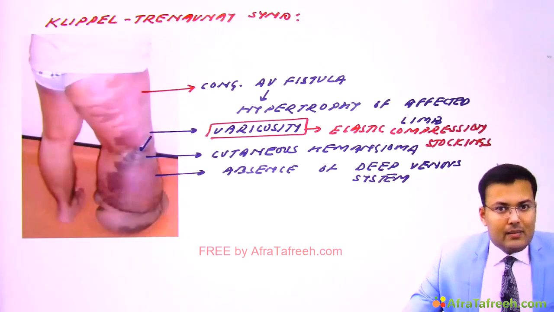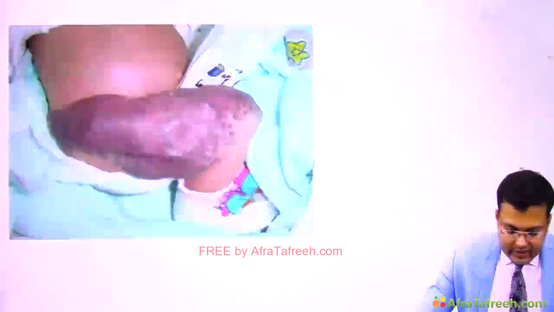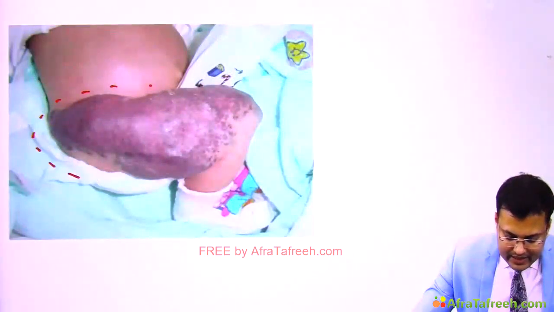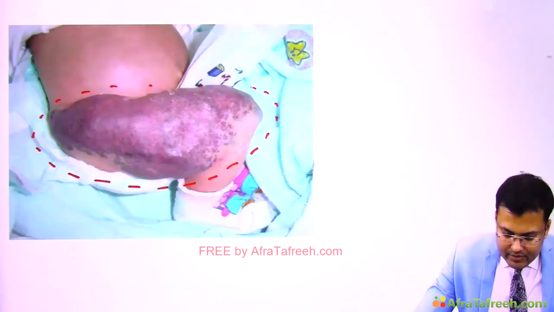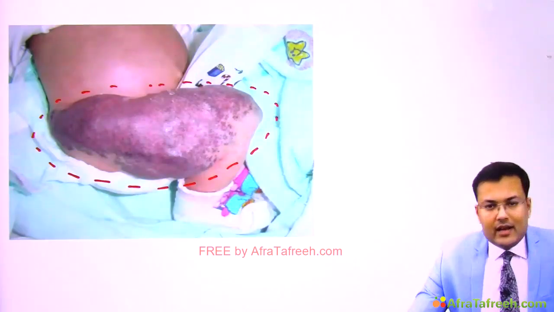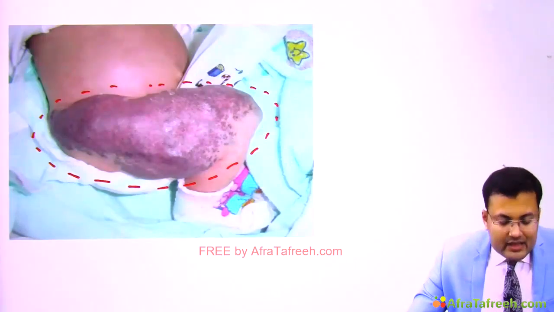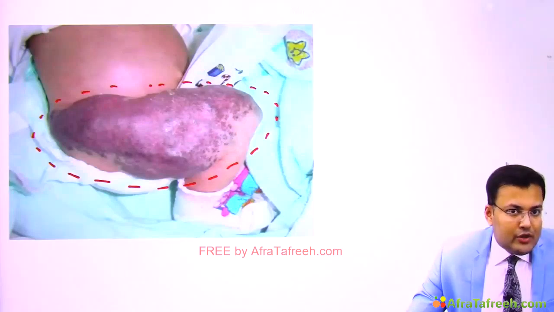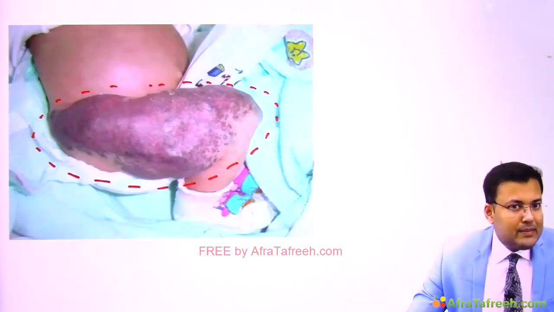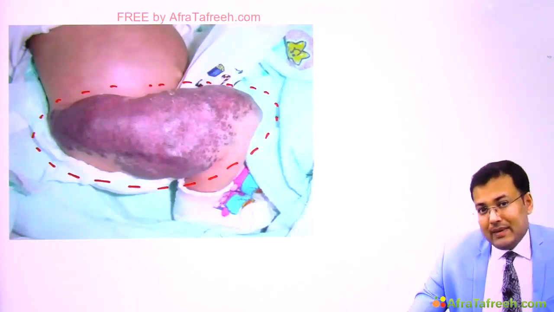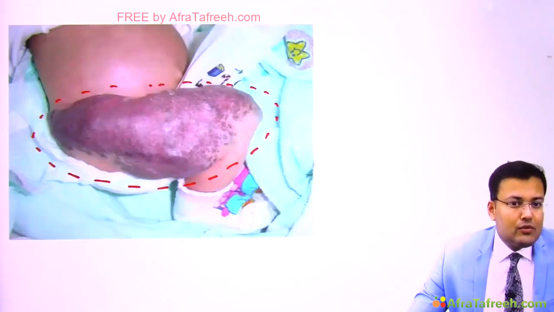Second is Kasabach-Merritt syndrome. Here you can see that this patient has Kasabach-Merritt syndrome. And what is the problem here? These patients have hemangioma or congenital AV malformation. And in these AV malformations, there is microangiopathic hemolytic anemia. There is platelet trapping, consumptive coagulopathy. And because of this platelet trapping, there is thrombocytopenia.